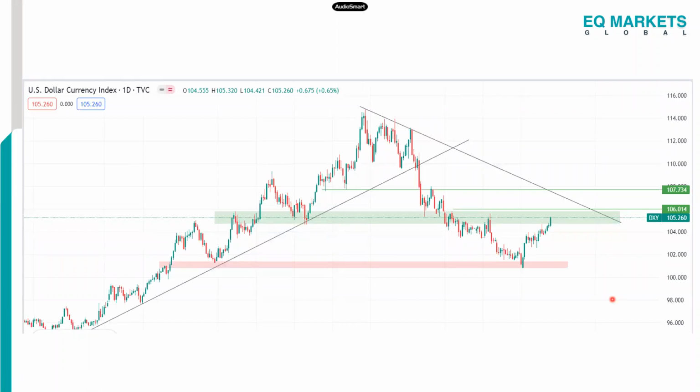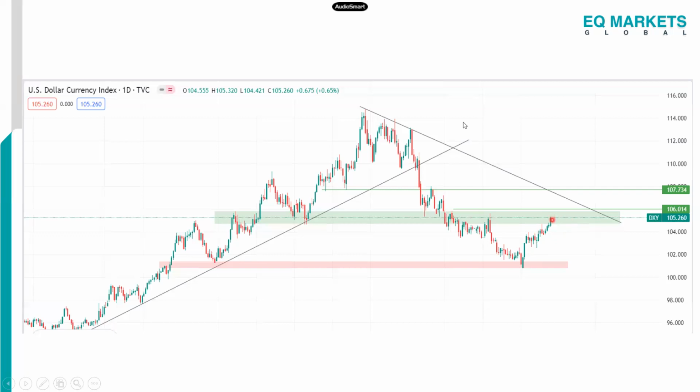For the dollar index, if you've been following our weekly market analysis, you would notice that 90% of our analysis had been very right with the dollar index and also with the pairs that we analyze. So let's go over it for this week. The dollar index strengthened a bit in the last 2 weeks, regaining a little momentum. We talked about the dollar falling into this zone, acting as a support zone, and from this zone we saw it rally back up into this zone around 104 to 106. And of course, that's what it has done.